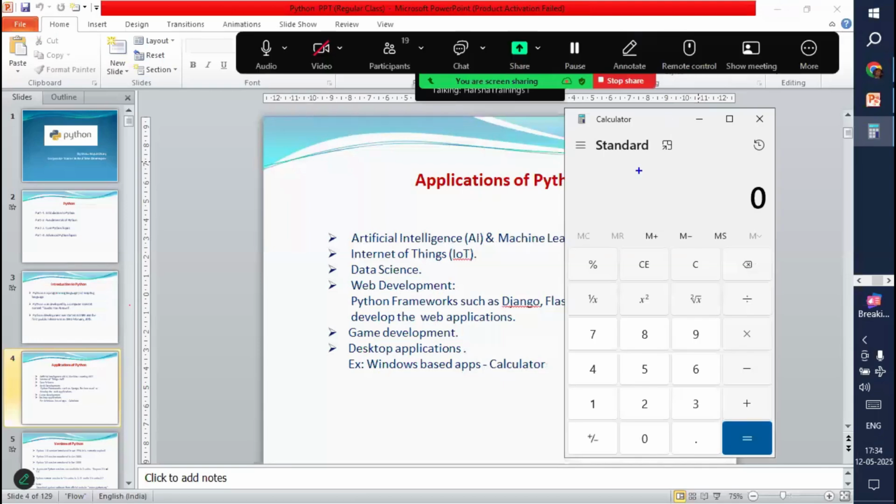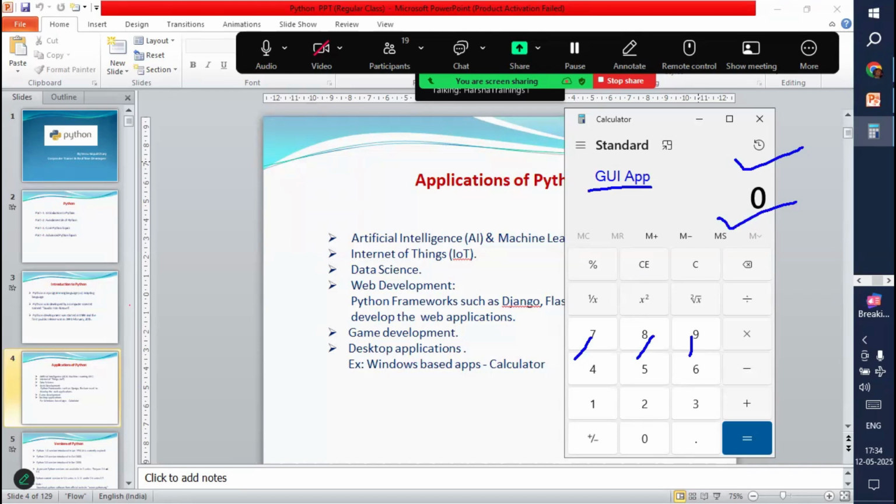Basically, this is actually called a GUI app. GUI stands for, anybody, please, do you know the full form of GUI? I hope you know already. Graphical user interface, sir. Yes, graphical user interface. Because this calculator app is graphical, we can interact with this and calculate something here. That's why it is called a graphical user interface application. So these types of applications we can also design using Python.